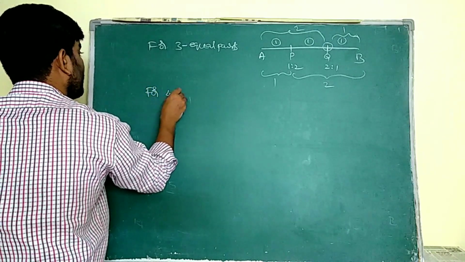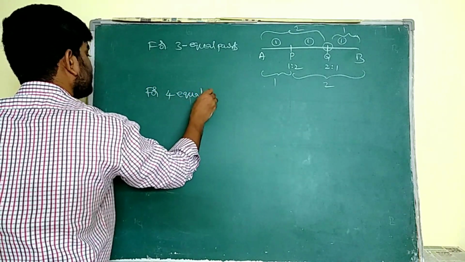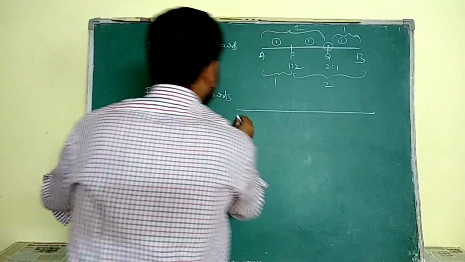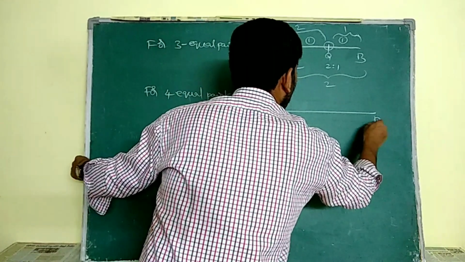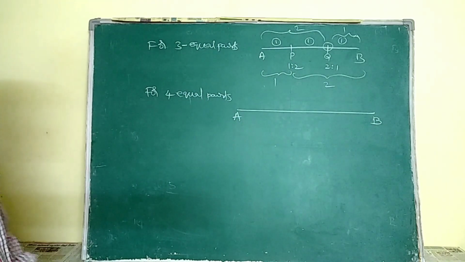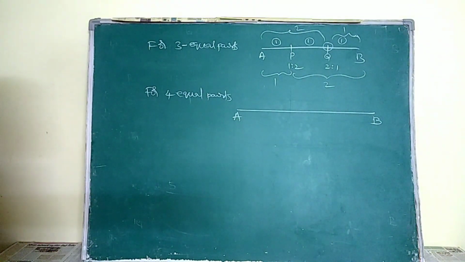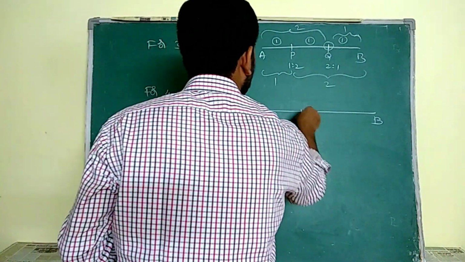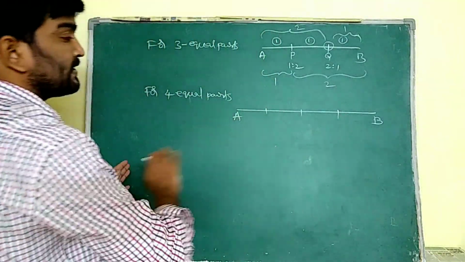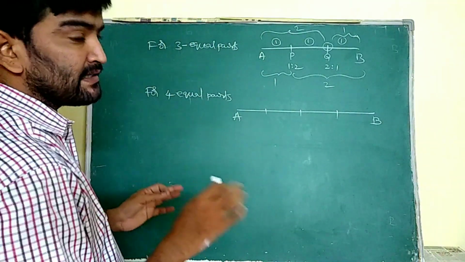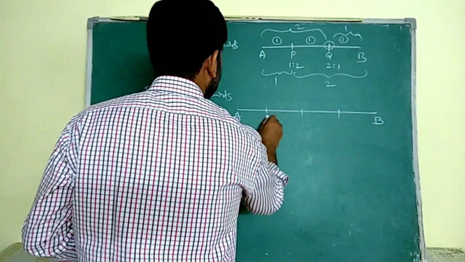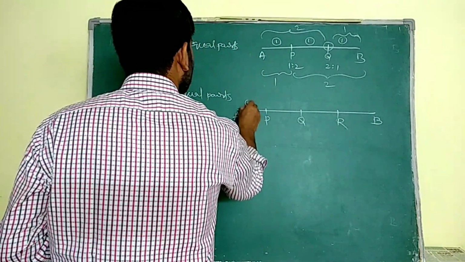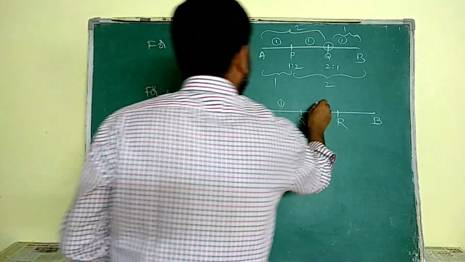For 4 equal parts, I have to divide the line segment AB. If I want to divide this line segment AB into 4 equal parts, then I have to cut this AB at 3 points: 1, 2, 3. If I cut this AB at 3 points, then it is divided into 4 equal parts. All those are equal parts, considered as 1 unit.